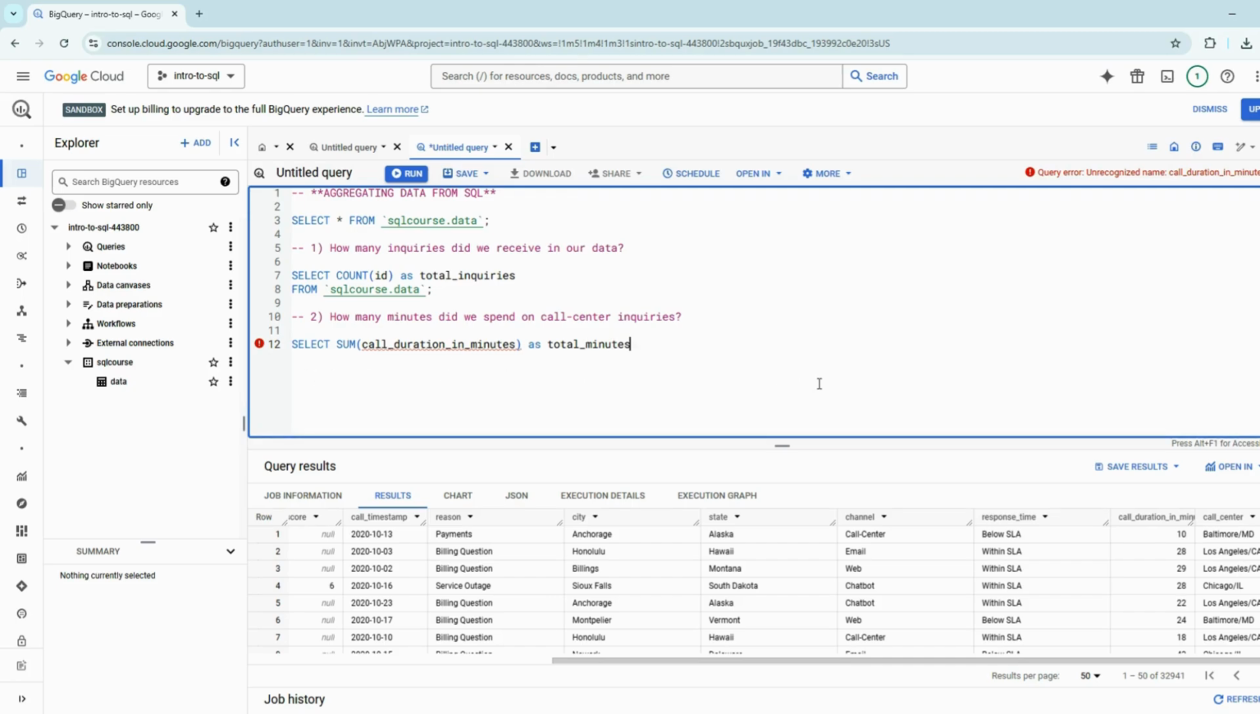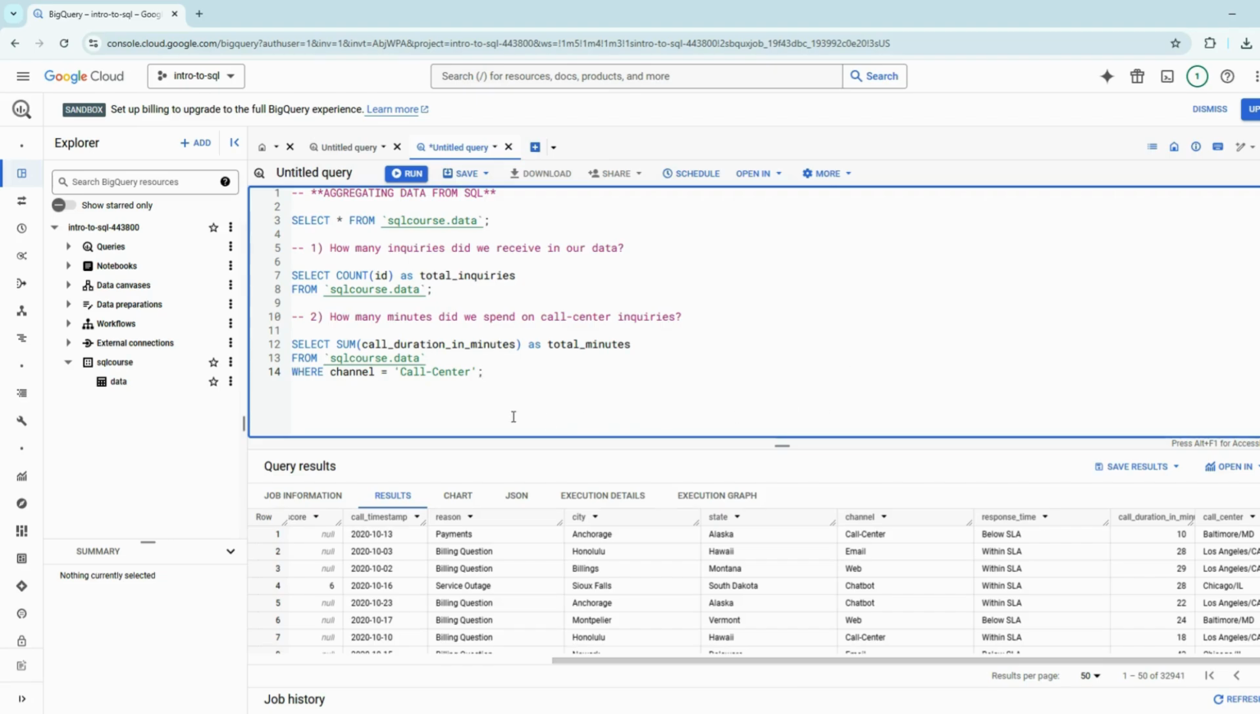So we got to think, okay, where's this coming from? And as we already know, it's coming from sql_course.data, our data set. And before we run this, because this will tell us the total amount of minutes throughout the entire data set, but I don't want the entire one. I just want call center inquiries. So next up, we'll use the where function, and we'll look at the channel column where channel is equal to, in single quotes, call center.